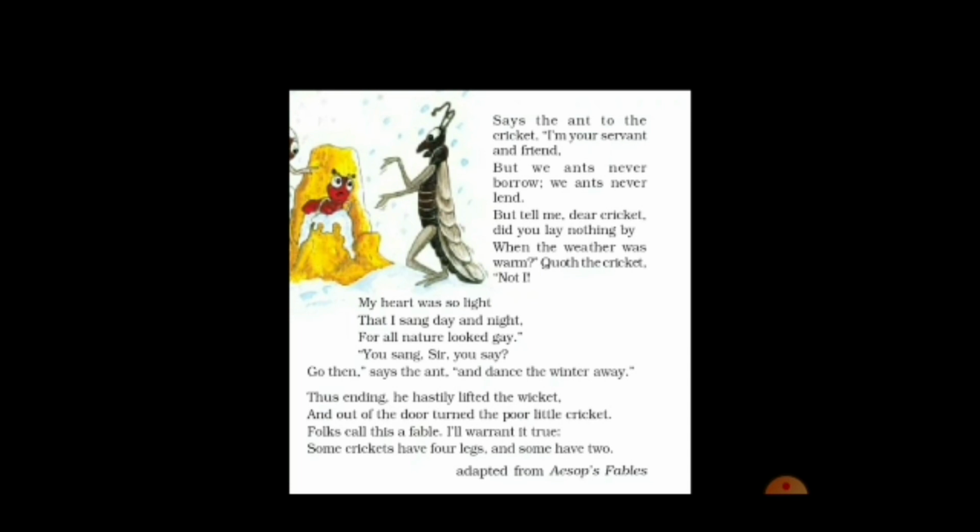The poet called this true because what is true for the four-legged cricket is also true